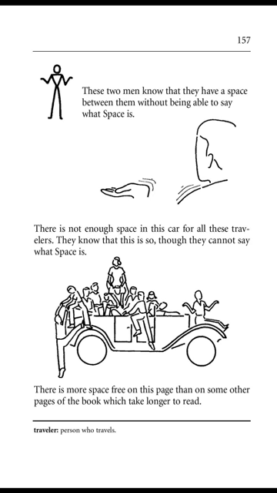Page 157. These two men know that they have a space between them without being able to say what space is. There is not enough space in this car for all these travelers. They know that this is so, though they cannot say what space is. There is more free space on this page than on some other pages of the book which take longer to read.